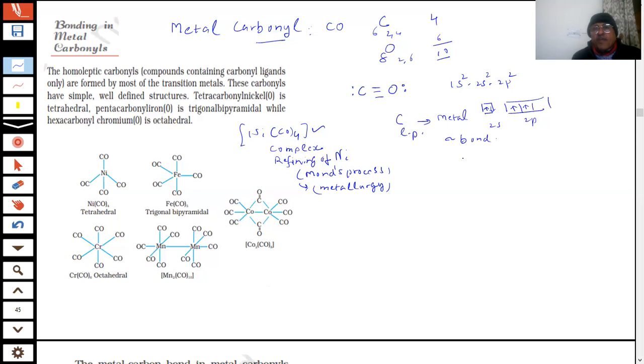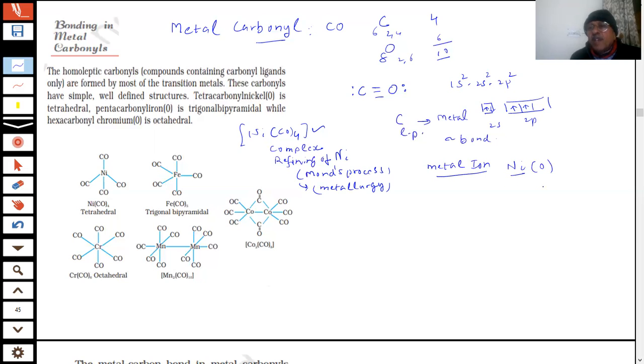Further, an interesting thing is the metal ion to which it is donating. For example, if it is nickel, supposing nickel is in zero oxidation state. What is the atomic number of nickel?